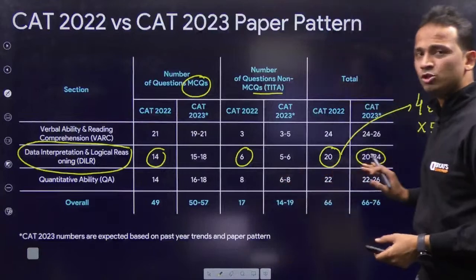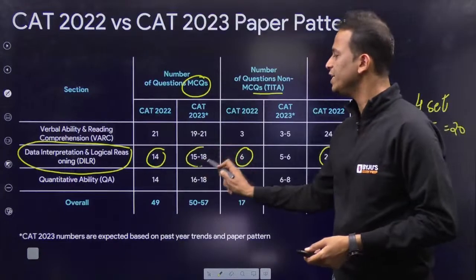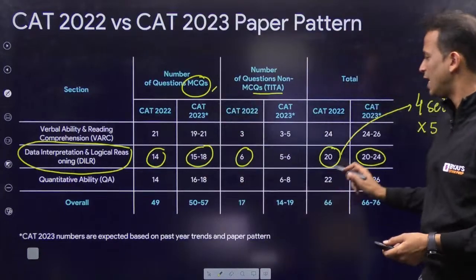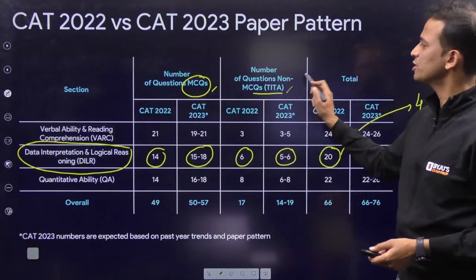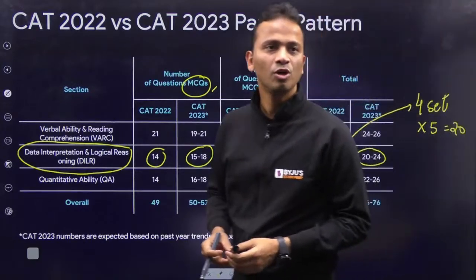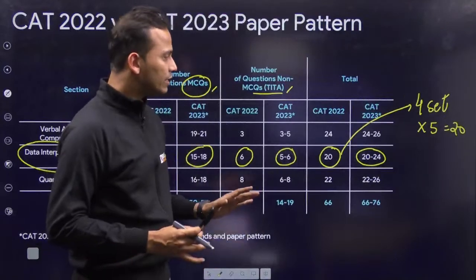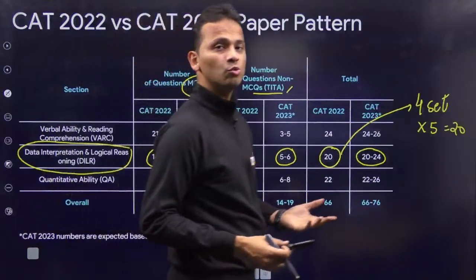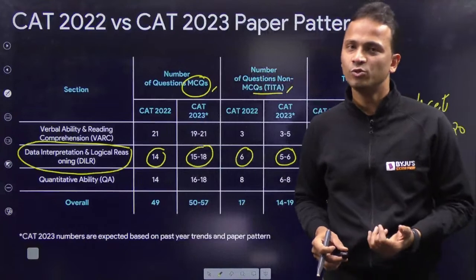Out of these 24 questions, 15 to 18 questions can be MCQs and 5 to 6 questions can be of TITA type. Fine. So this is our expectation when it comes to the CAT 2023 examination.